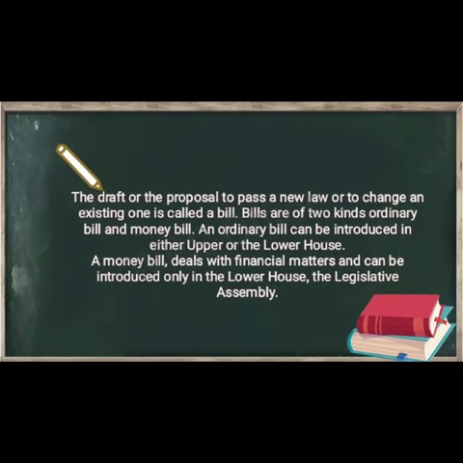The draft or the proposal to pass a law or to change an existing one is known as a bill. Bills are of two types. The first is the money bill and the second is the ordinary bill. An ordinary bill can be introduced in either the upper house or the lower house, but the money bill deals with financial matters and can be introduced only in the lower house of the state legislature.